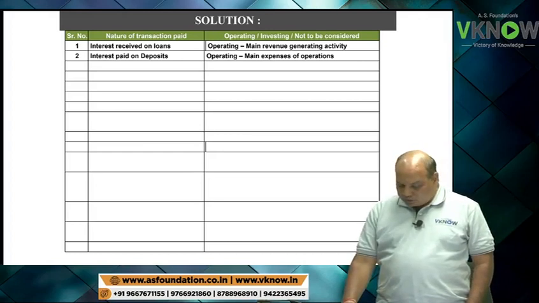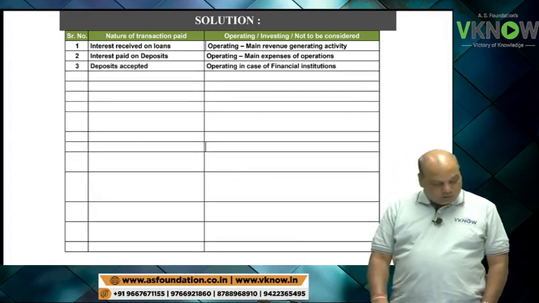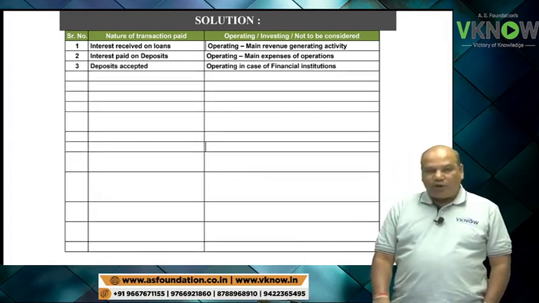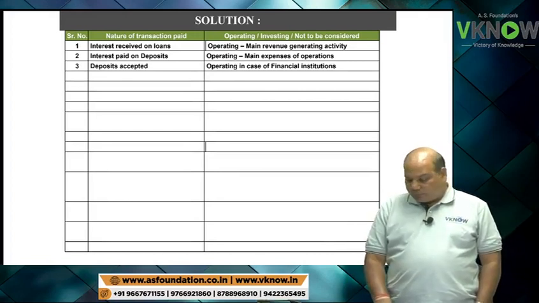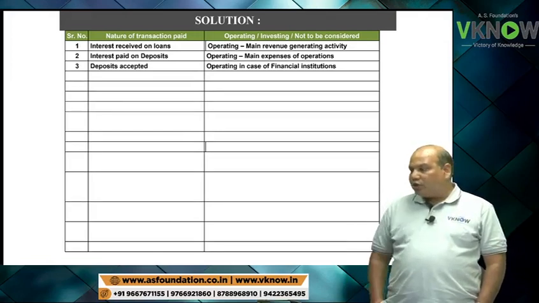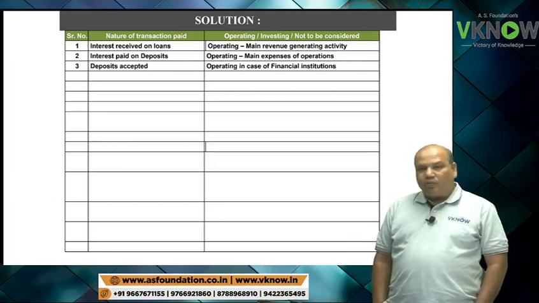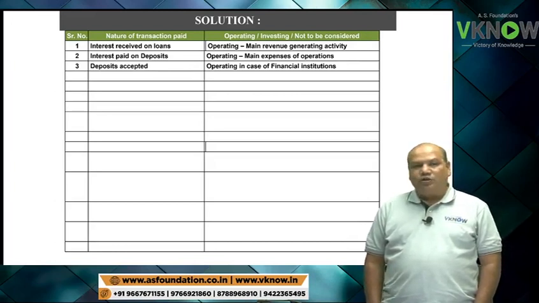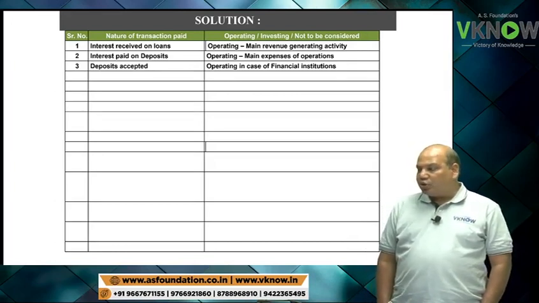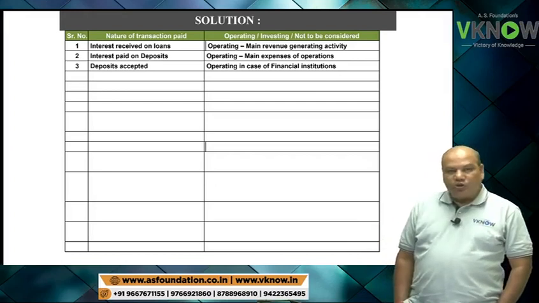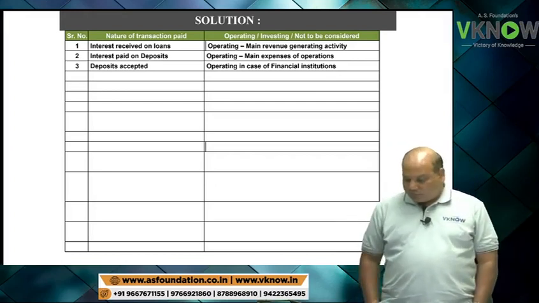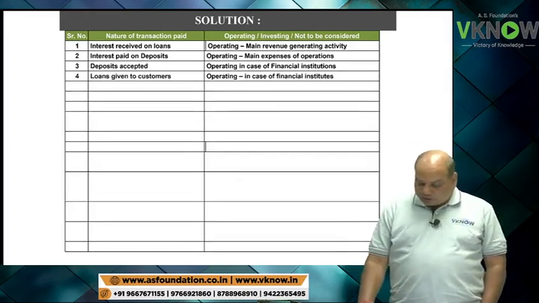Third one, deposit accepted. Operating activity in case of financial institution. If it was not bank, then deposit accepted will come in financing activity. But because it's a bank, deposit accepted will come in operating activity.